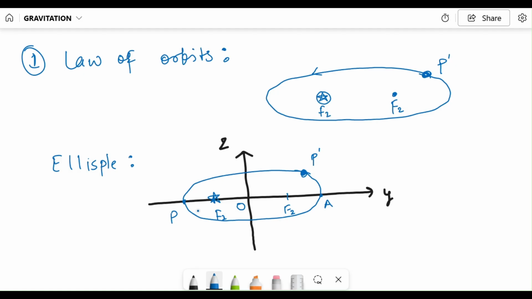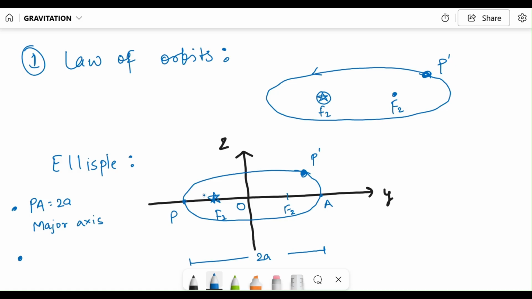These planets revolve around the sun, and for this ellipse, this length, let's say PA, from here to here, we are denoting this length 2A. This length is called the major axis of the ellipse.